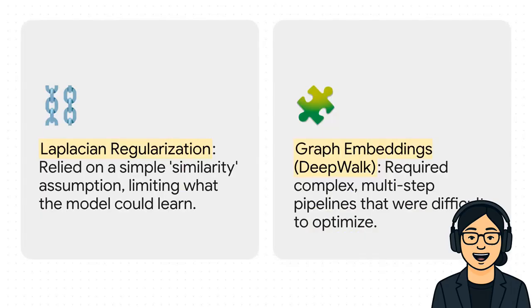So before GCNs came along, you basically had two camps. First, there was that regularization method we just talked about, which really hammered home that similarity rule. Then you had this other approach using things like graph embeddings. Think of it like trying to give every node a set of coordinates on a giant map. But honestly, getting there involved these super clunky multi-step pipelines that were just a nightmare to get working right. The field was really crying out for something cleaner, something more powerful.